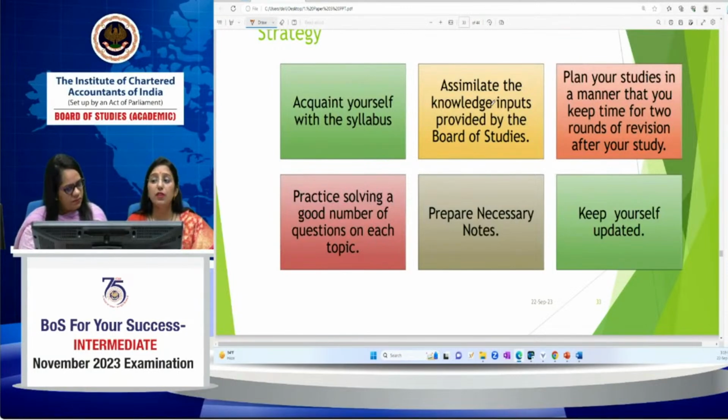Now, after that, plan your studies in a manner that you keep time for 2 rounds of revision after your studies. As we are assuming that you have completed at least 1 round of your study.